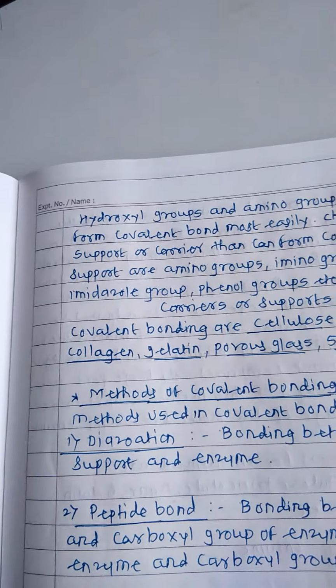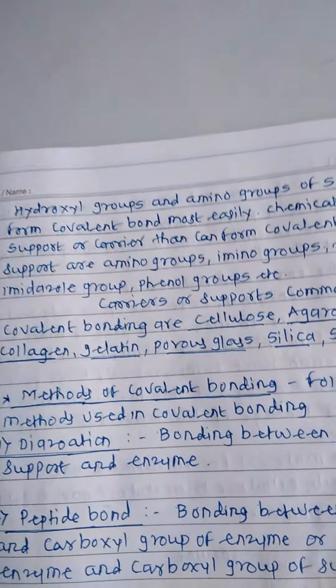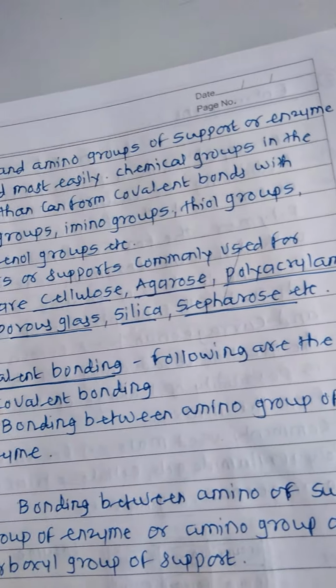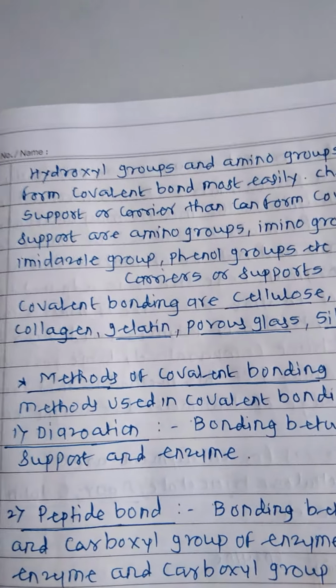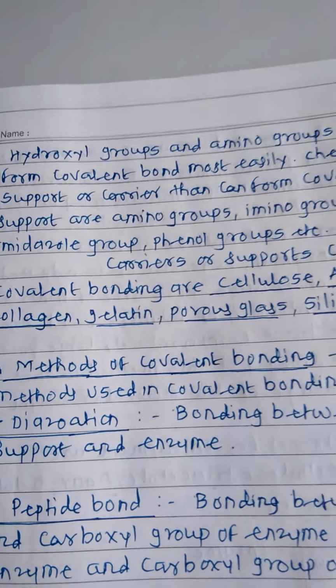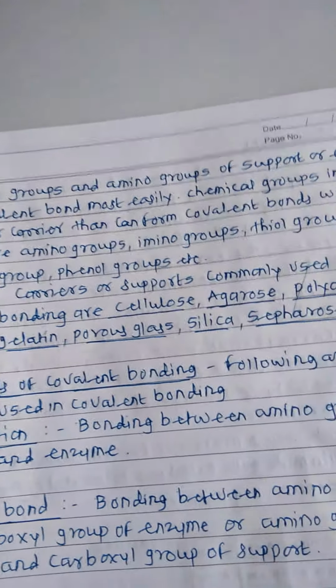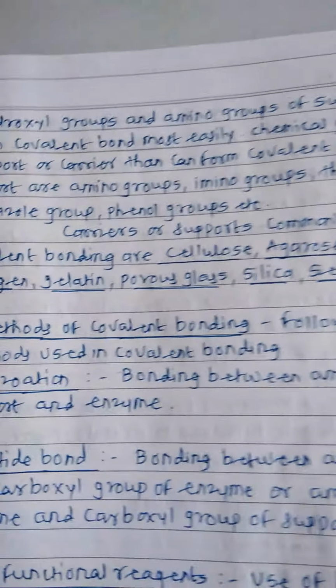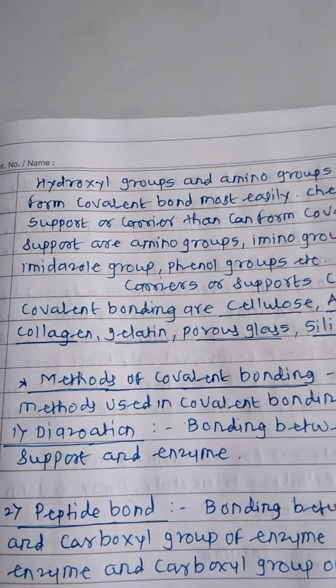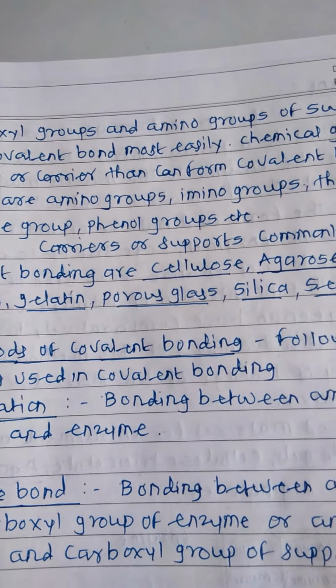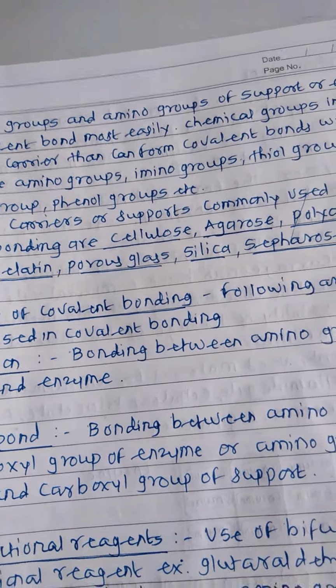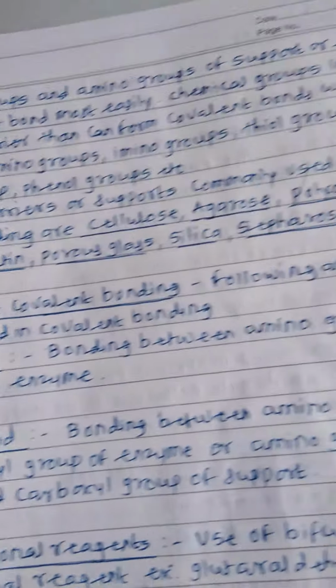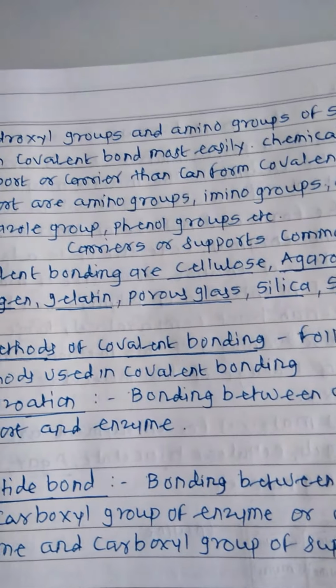In this method, the active group or chemical group of the enzyme attaches to the chemical group of the support and forms a covalent bond, and this strong bond is formed between the enzyme and the solid support. In this way the enzymes are immobilized on a solid support by forming covalent bonds. This is enzyme immobilization.